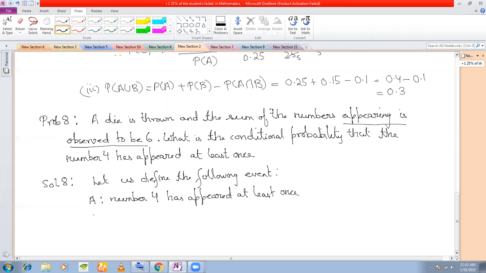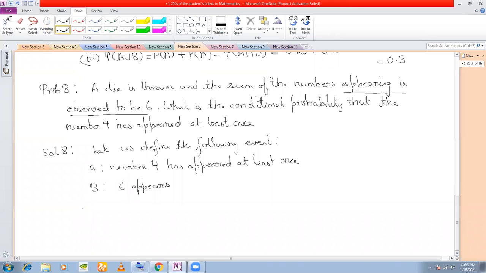And the given event we take as B, that the number appearing is 6, or let's say 6 appears. So what do you have to find out? You have to find out A slash B. What is A slash B?